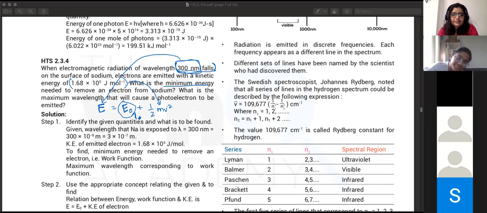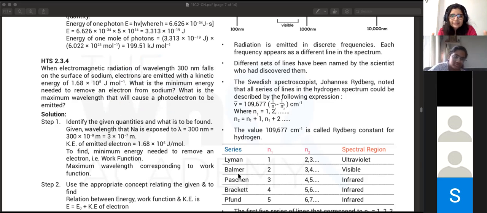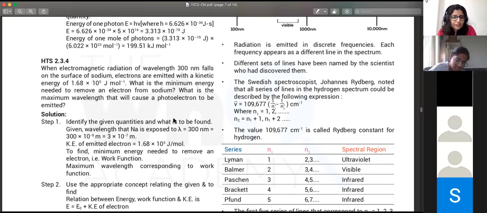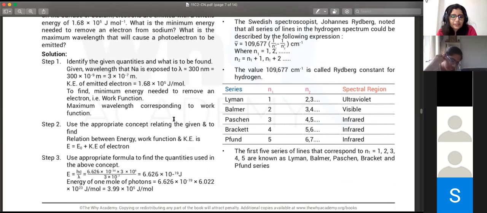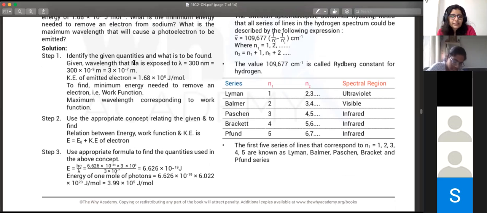So that's all there is. Questions are really easy, direct application based on formulas. Half the work is in interpreting the questions. That's why you need to know the concept properly, so that even if it's given in different words, you can figure it out. You see the solution, that's exactly what is given.